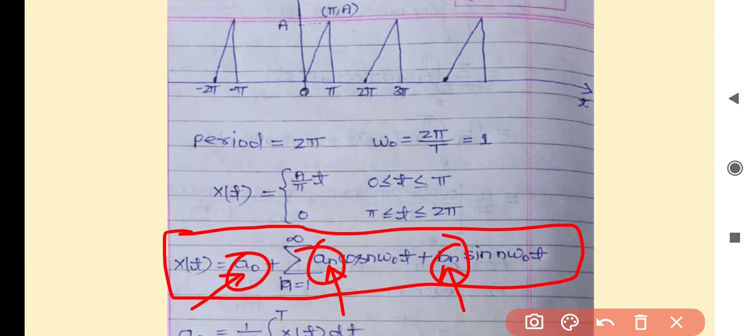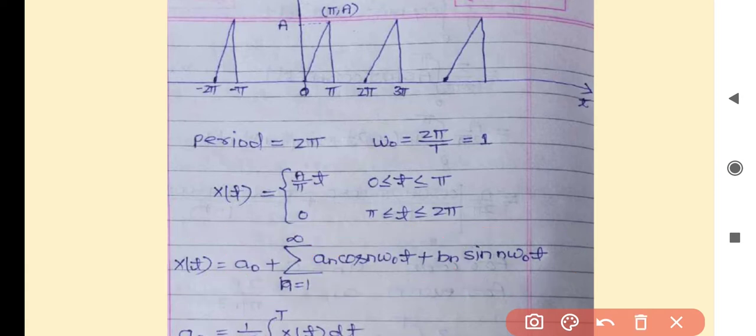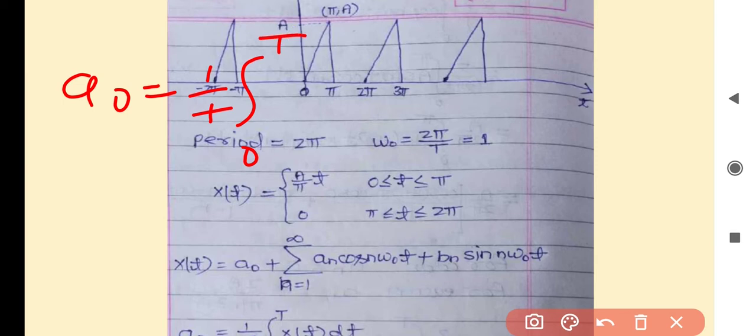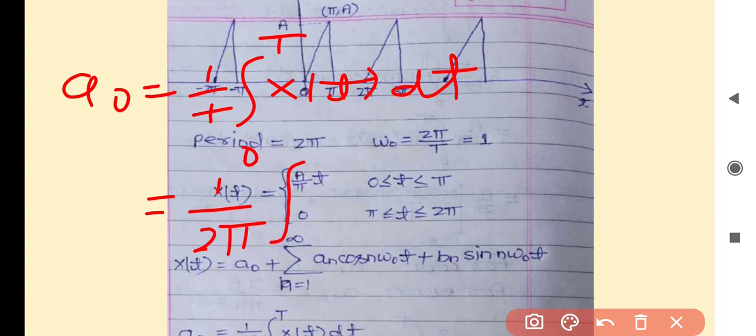Now, to calculate a naught, we write the equation as 1 by time period, integral from 0 to T of x(t) dt, which will be equal to 1 by the period 2 pi, integral from 0 to, because the signal exists only for 0 to pi, we will integrate for 0 to pi of x(t) dt.